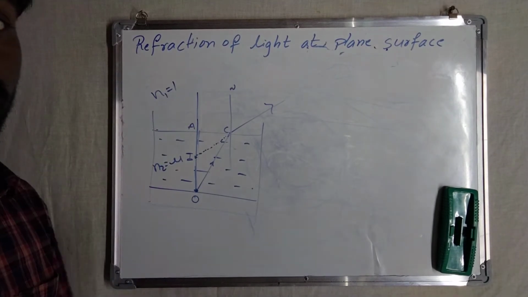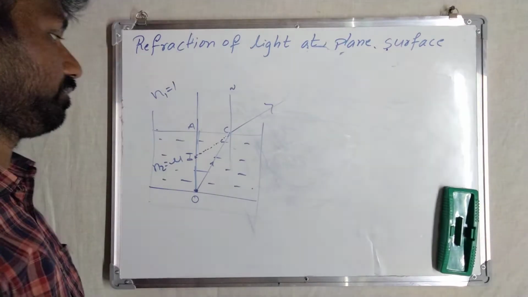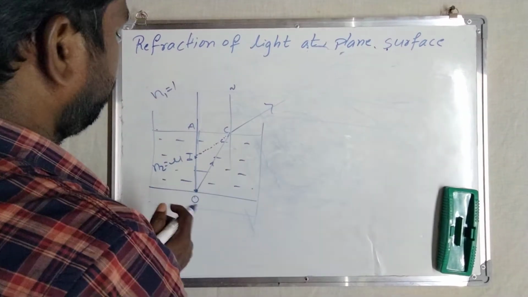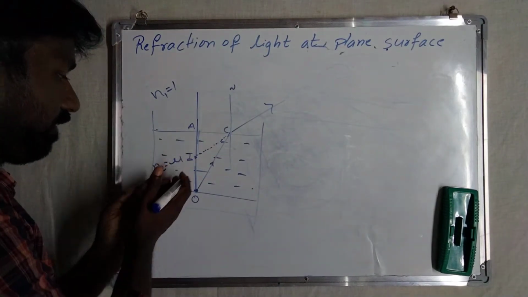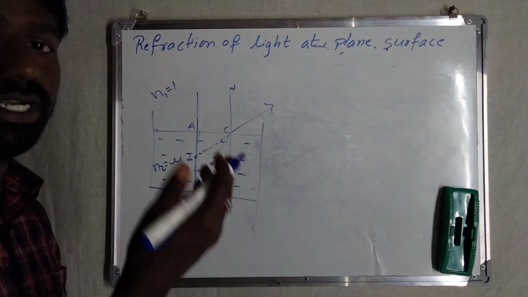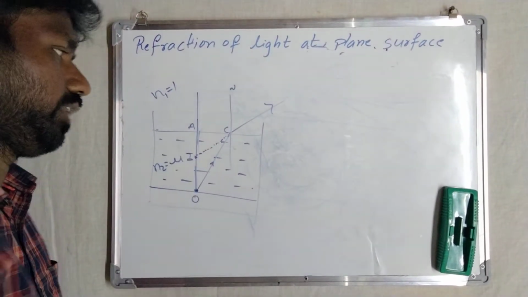AO is the original depth and AI is the imaginary depth. Okay, so now here we'll find the relation between refractive index, apparent depth and real depth. Original depth in the sense that we can take it as real depth.